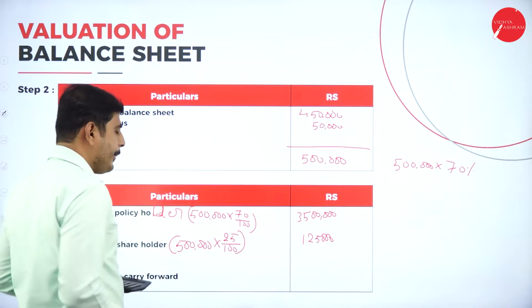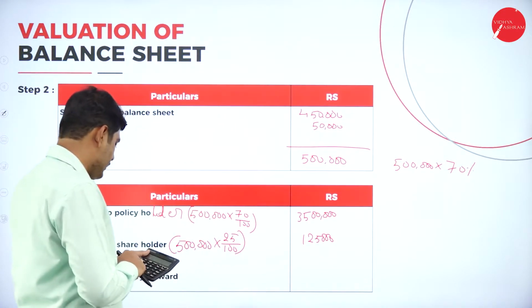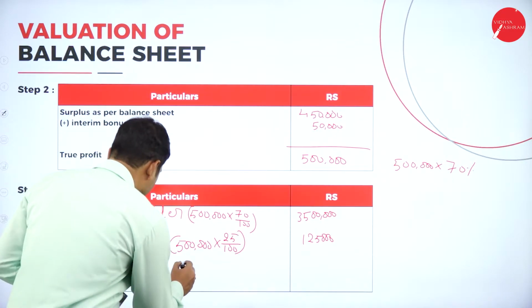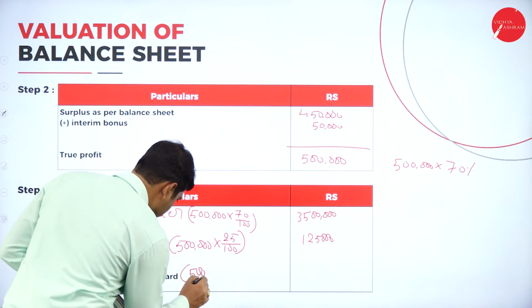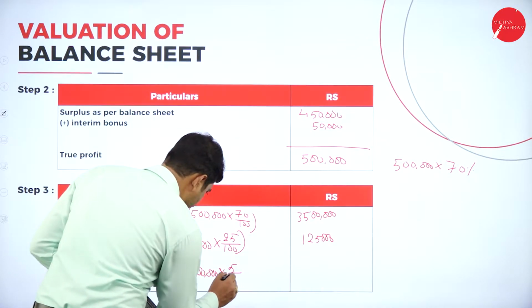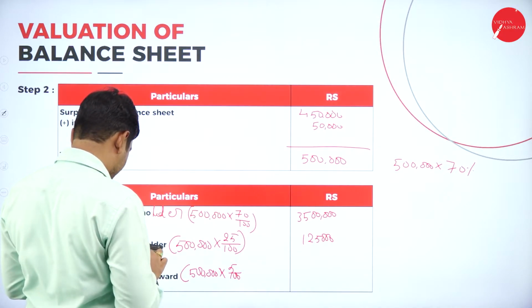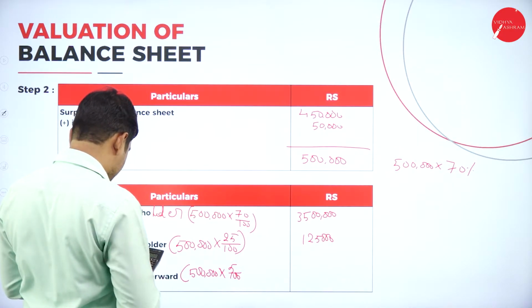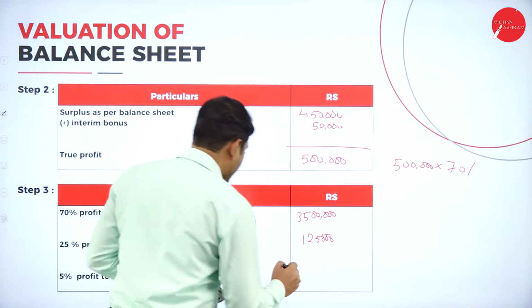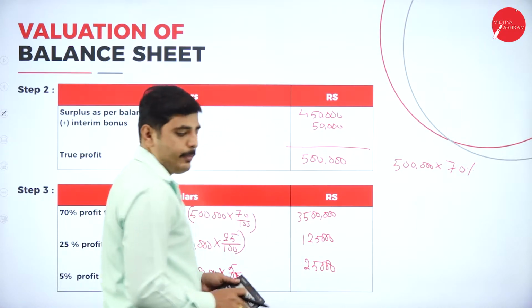Next one, the remaining 5% should be carried forward. So it is 5 lakh into 5 divided by 100. So 25,000 should be carried forward as profit.